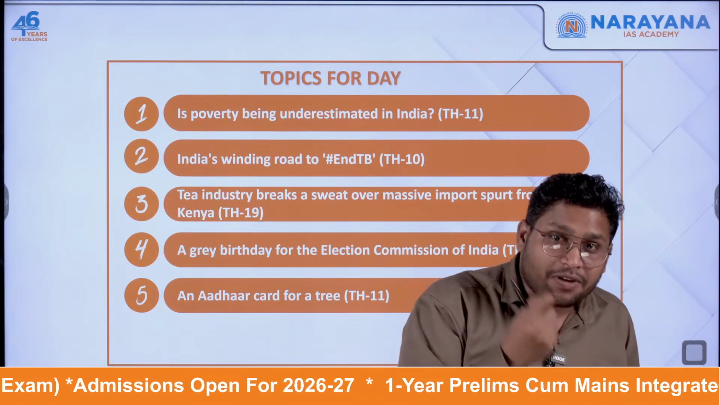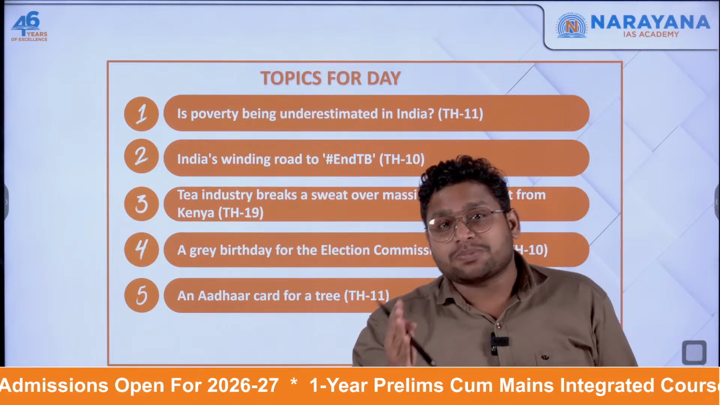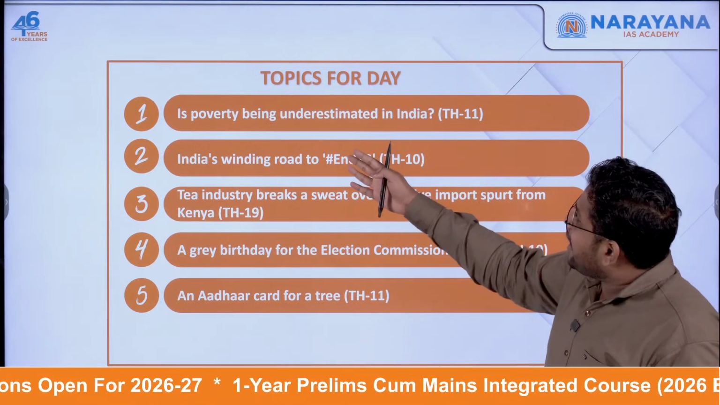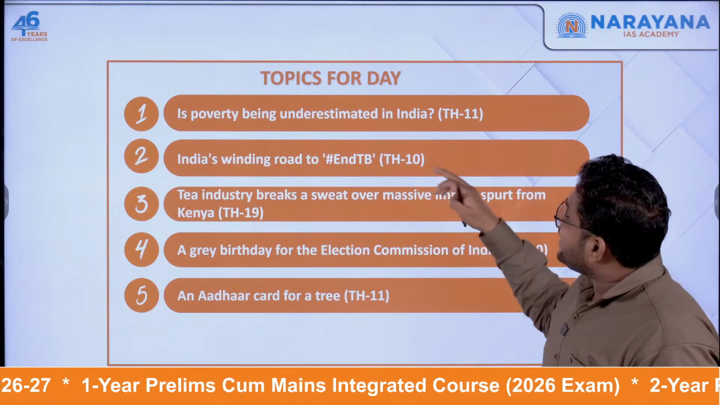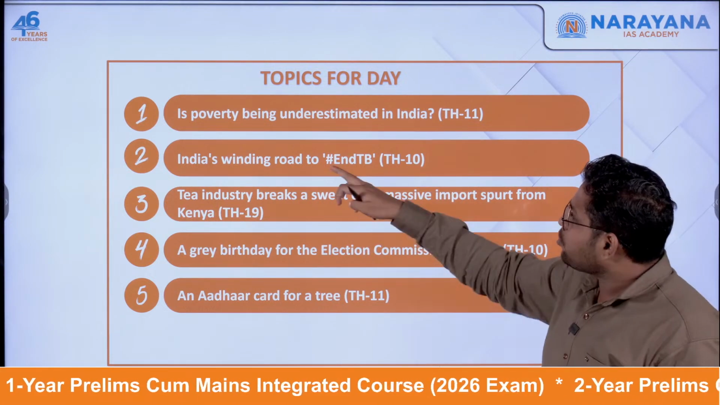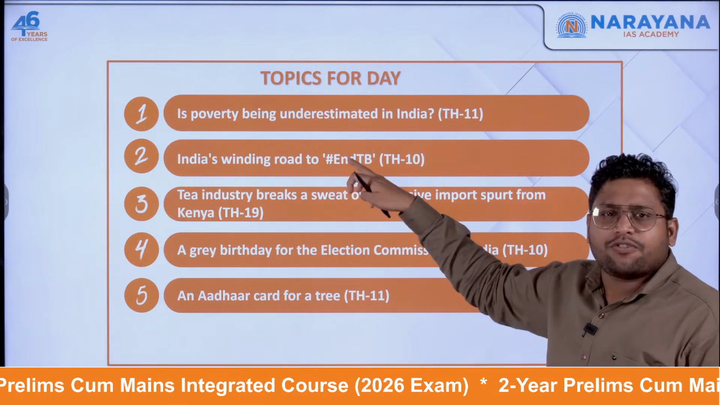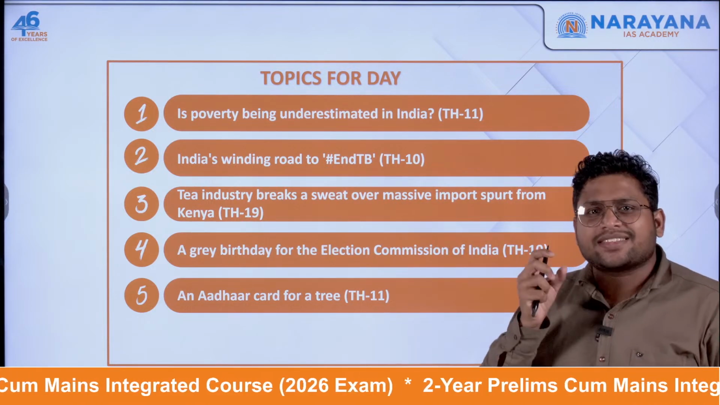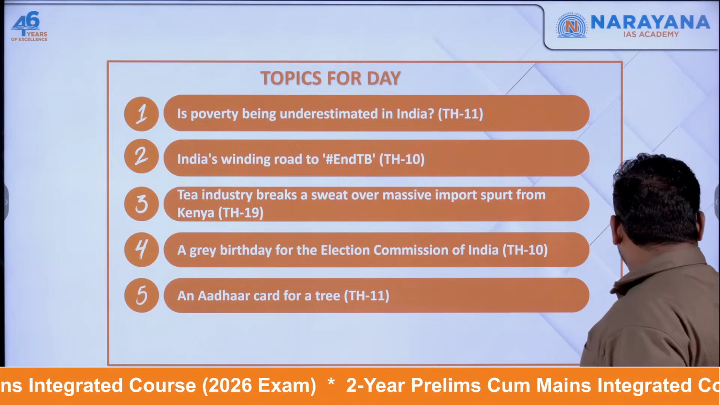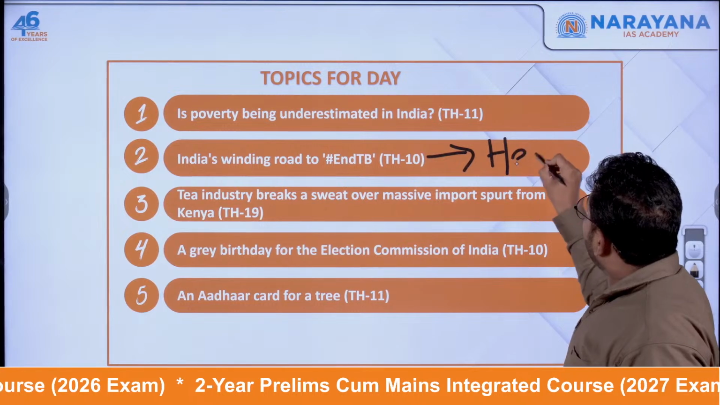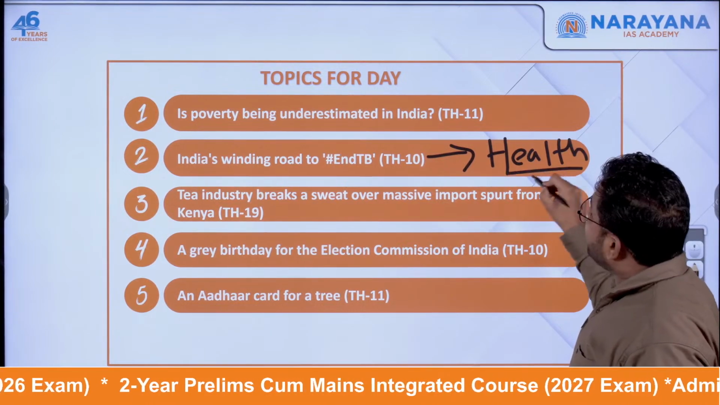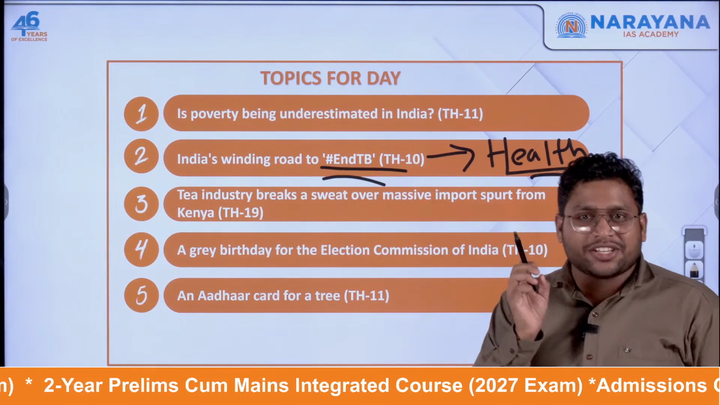In GS paper 1 as well as GS paper 3. The second article, India's winding road to end TB. Now, this topic is specifically focusing on tuberculosis as a challenge. So, in India, tuberculosis is a major problem when it comes to the health sector. After COVID-19, we say that TB is a major thing.